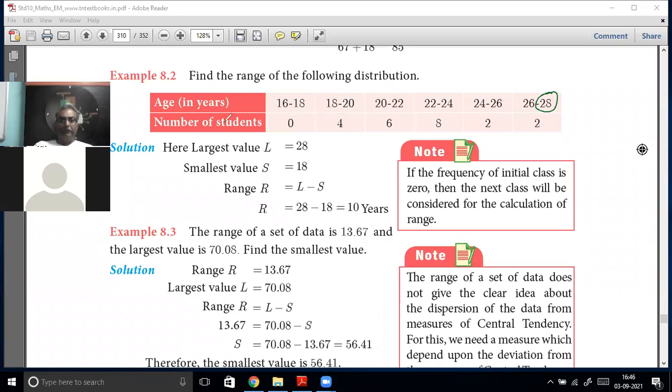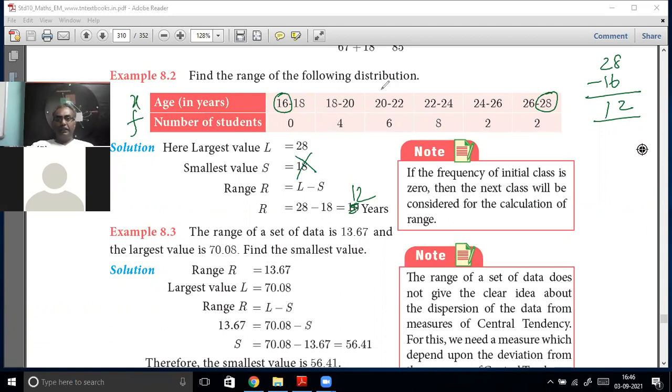This is X, this is F. You have to take X. What is the lowest value? 16, sir. So this is what is wrong in the book. The range is 28 minus 16. So range is 12, not 10. Range is 12. So don't forget that. Very important.